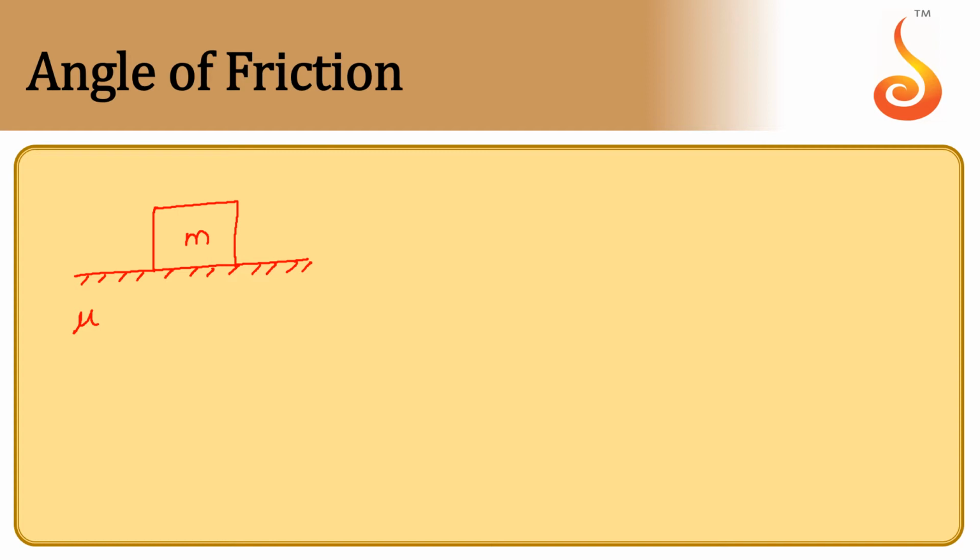Since there is a contact between block and the surface, there will be normal reaction. Let it be N. And the moment when we are applying an external force on it, a counter force develops between the block and the surface. We call it a frictional force. And when our applied force keeps on increasing, even frictional force also will increase, because frictional force is a